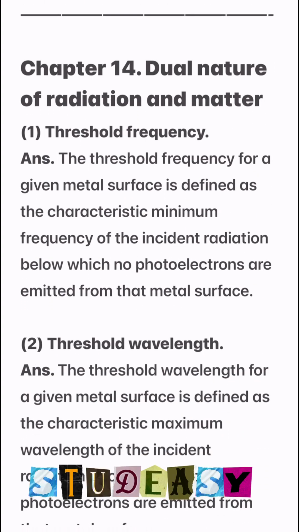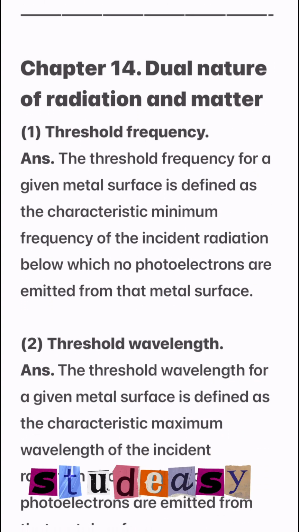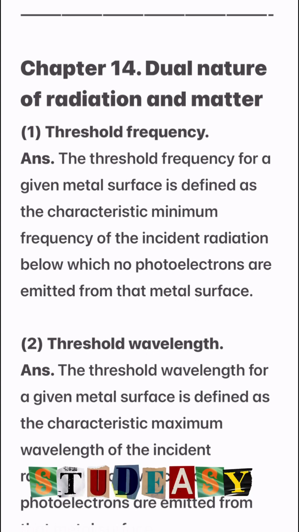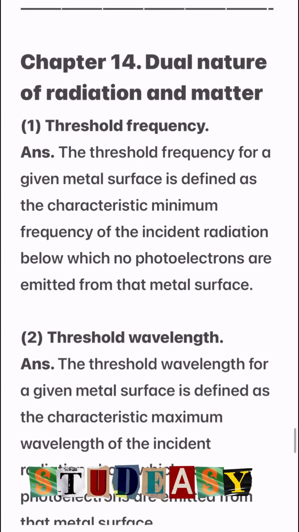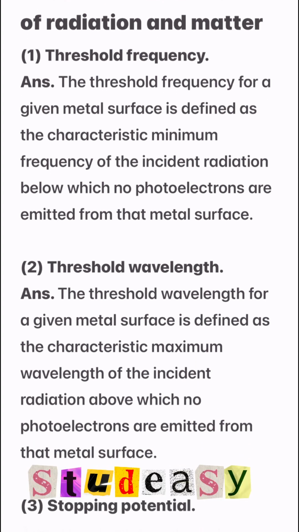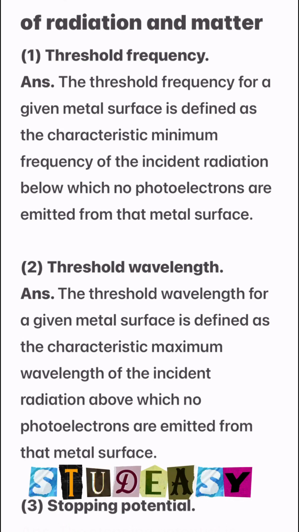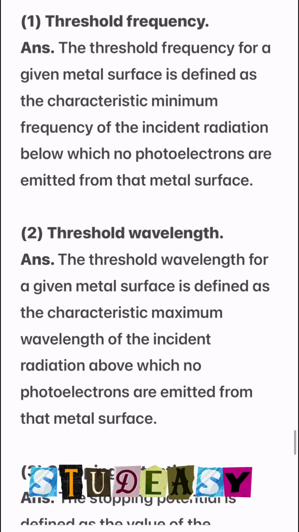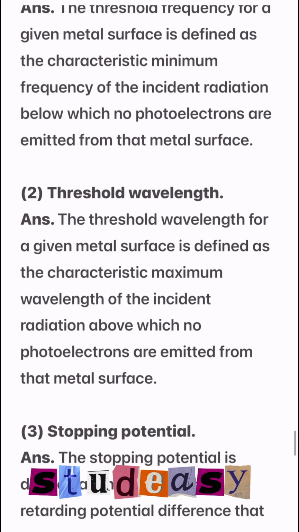Chapter 14, Dual Nature of Radiation and Matter. First definition is threshold frequency. The threshold frequency for a given metal surface is defined as the characteristic minimum frequency of incident radiation below which no photoelectrons are emitted from that metal surface.